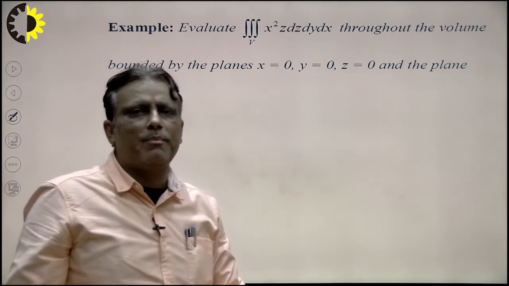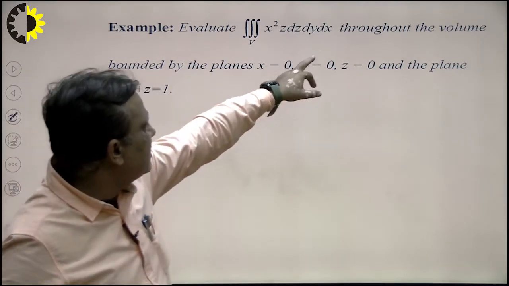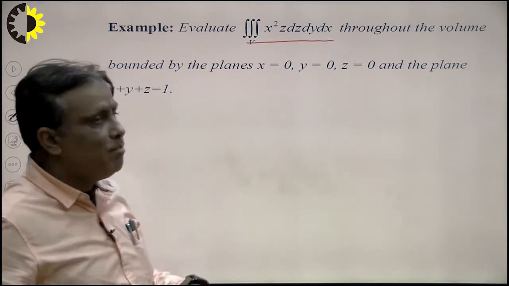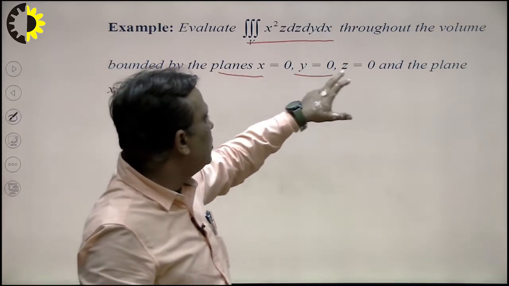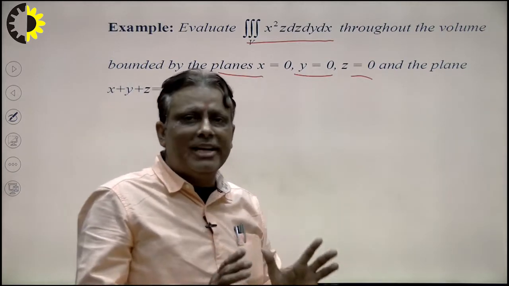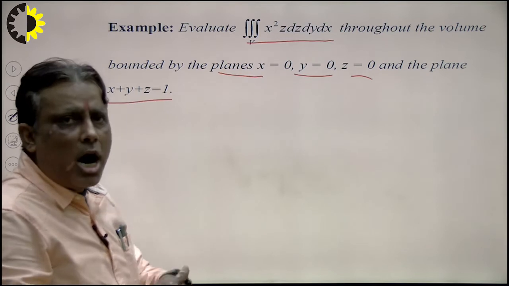Suppose this is our problem: x square z dz dy dx. This is the problem. The volume is bounded by the planes x equal to 0, y equal to 0, z equal to 0, that means the coordinate planes, and the plane x plus y plus z equal to 1. Then how to take the limit?